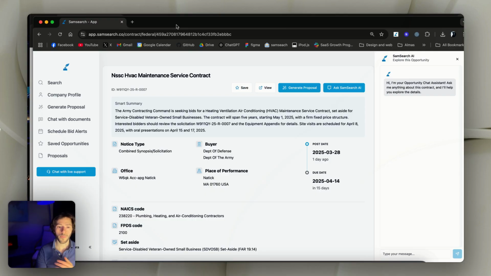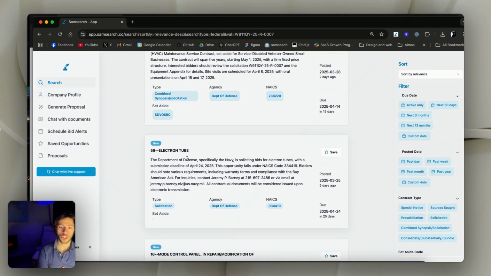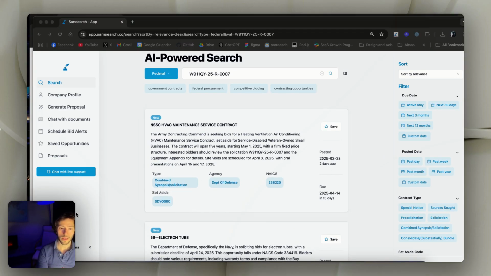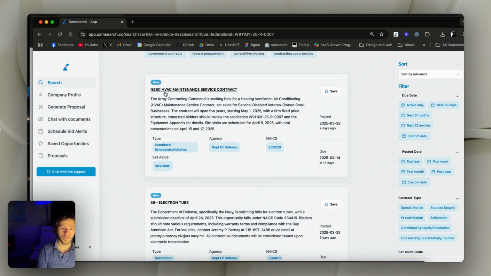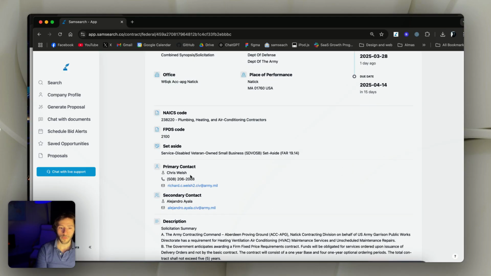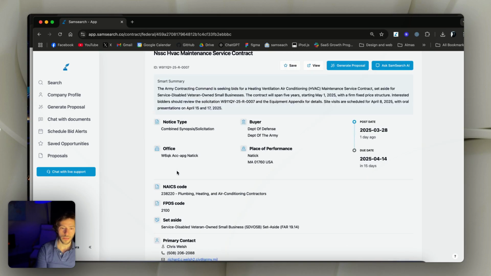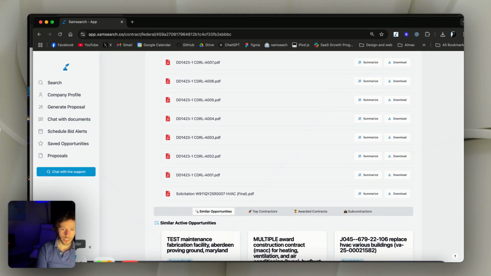So from here, right off the bat, we can have a smart summary of what this contract is. We get a summary with every single result that shows up in the search, and from here we'll see the type and the agency, the NAICS code, and the set-aside if it's available. We also see the timeline on the side. So we scroll, we see the summaries right away. But we're just going to compare this one. So there's the smart summary here. I didn't need to put in all the information and ask it to summarize it. I have all the main information here, and the description is also part of the summary. And over here we have these attachments. And what was the attachment that we used?